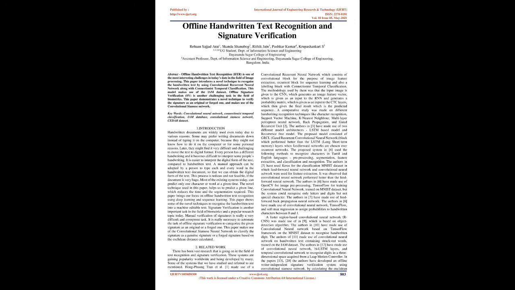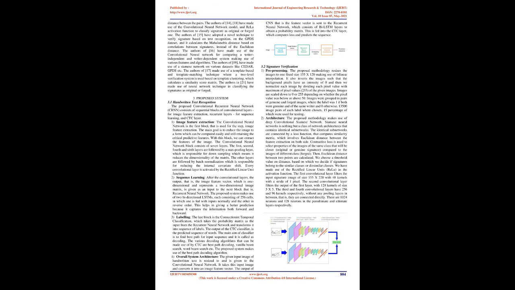A comparative study was made on different handwriting recognition techniques like character recognition, support vector machine, k-nearest neighbor, multi-layer perceptron neural network, backpropagation, and gated recurrent unit [2]. The authors in [3] have made use of 2 different model architectures, LSTM-based model and recurrence-free model. The proposed model consisted of GRCL, gated recurrent convolutional layer, block which performed better than the LSTM, long short-term memory, layers when feed-forward networks are chosen over recurrent networks.